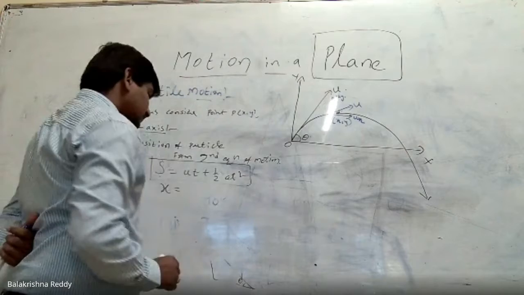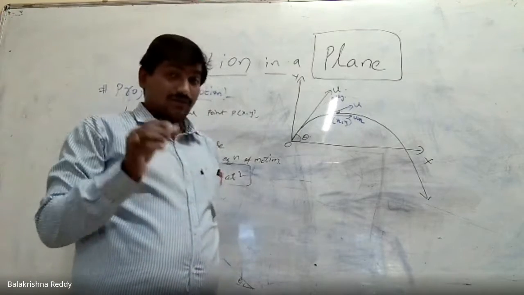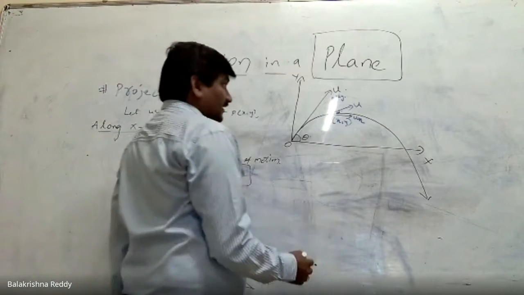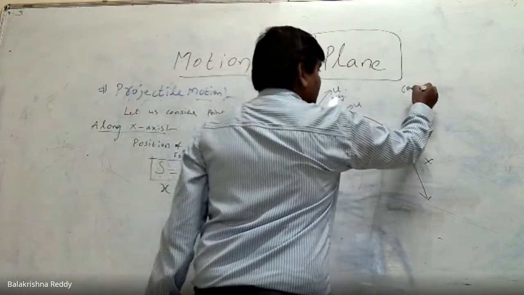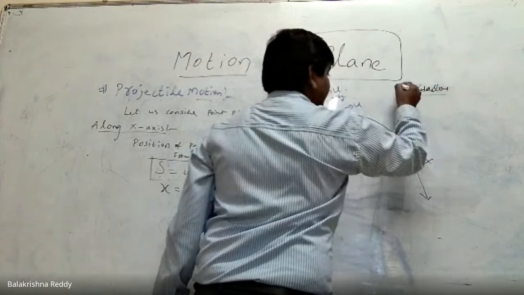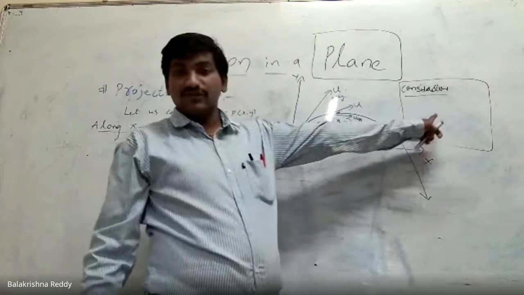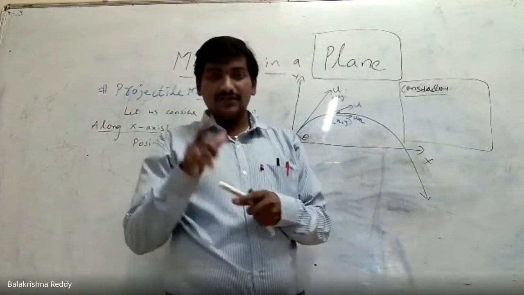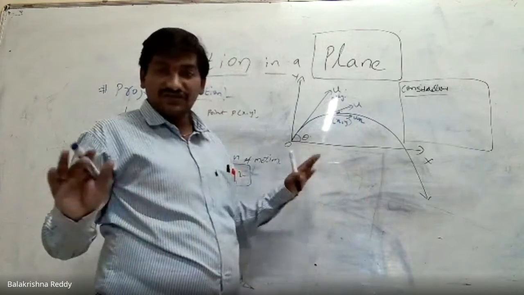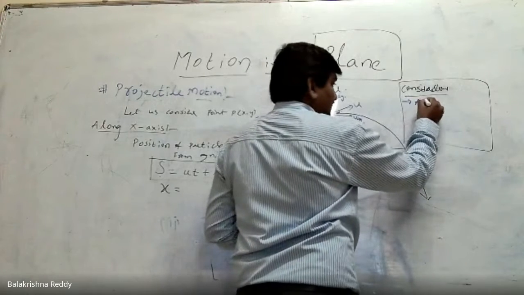Now, before describing this, I forgot to tell you the most important considerations in projectile motion. You make a box here, considerations or conditions. What are those conditions in projectile motion? Any object is said to be a projectile when, first, the object is traveling under the influence of gravity, and air resistance is negligible.